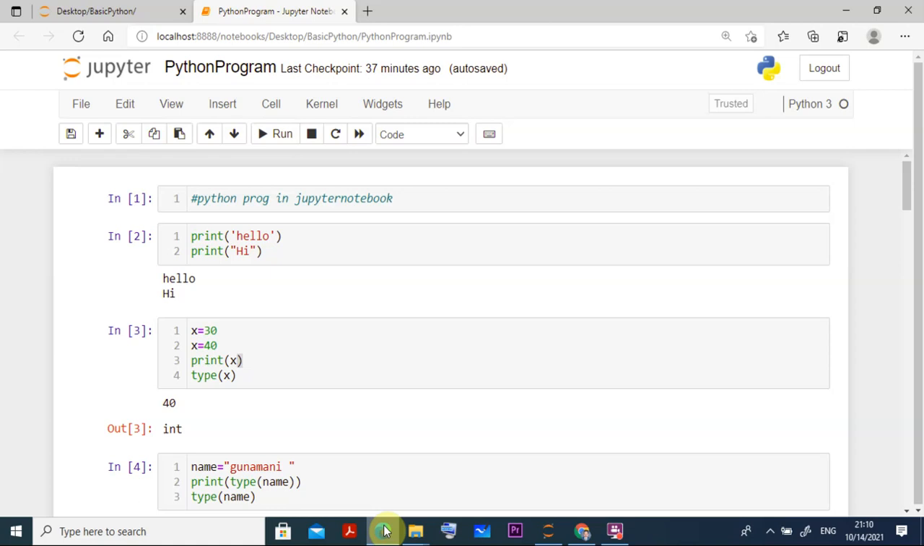Just type Jupyter notebook here in the search box. Then Jupyter notebook appears there. Then an untitled notebook will come. Just click it here and change the name. I have named it Python program. It is my Python program, and I created a folder for that also. I kept this folder on the desktop. In the next video I'll show you where the folder is. Now let us go and practice something. So this is my Python programming in Jupyter notebook.